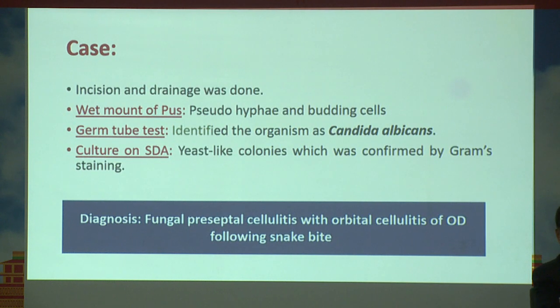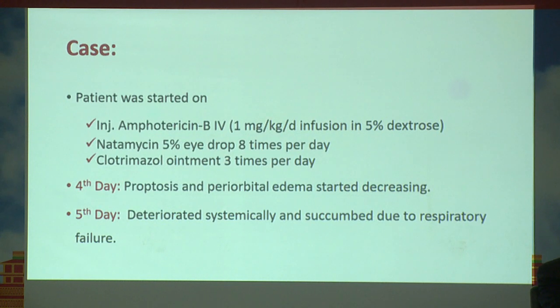So as a confirmatory diagnosis, he had fungal preseptal cellulitis along with orbital cellulitis of the right eye following snake bite, and the etiology was Candida albicans. The patient was started on injection amphotericin B and natamycin eye drops with clotrimazole ointment. On the fourth day, proptosis and periorbital edema started decreasing, but unfortunately on the fifth day, the patient deteriorated systemically and succumbed to respiratory failure.